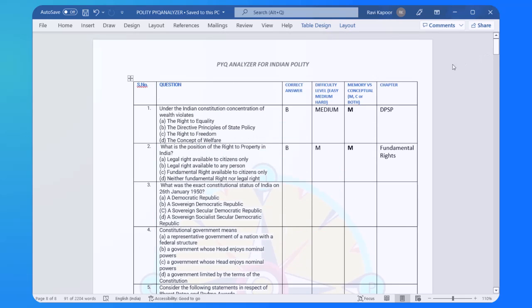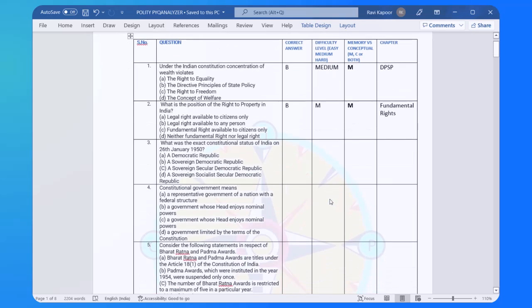This is what you should be doing with every previous year question when you analyze. Don't just treat it as some test to figure out which level you are at. Figure out which level the question is at, and then figure out where your preparation is, how you need to scale it enough to approach these questions so that you get at least the medium and the difficult ones on bullseye, on command. Whenever the medium and the hard questions are asked, you should be able to pinpoint those out and get them with a very, very high level of accuracy.